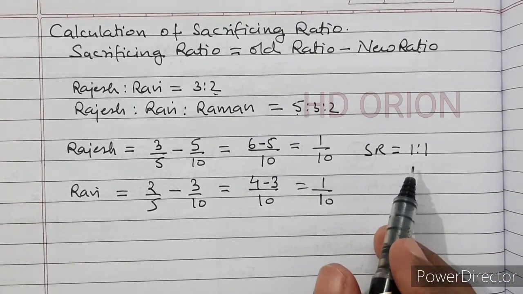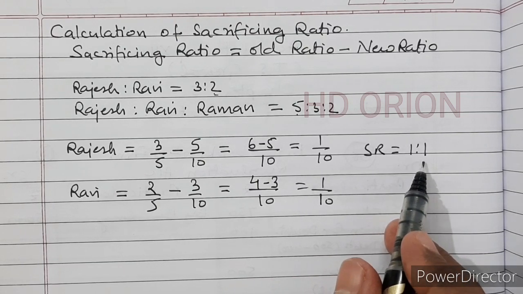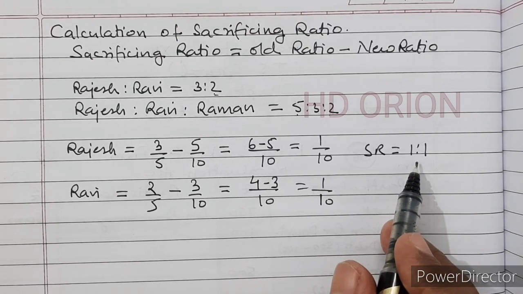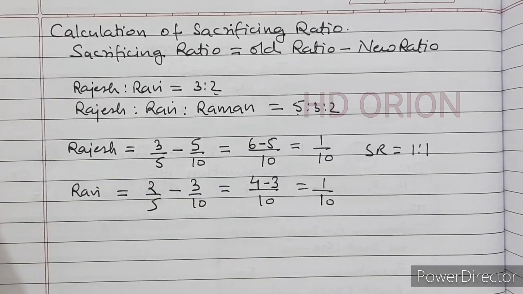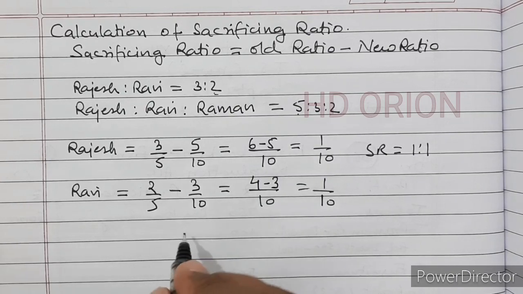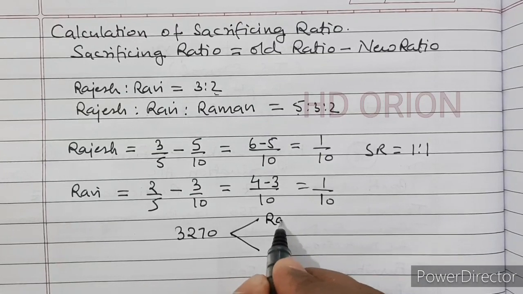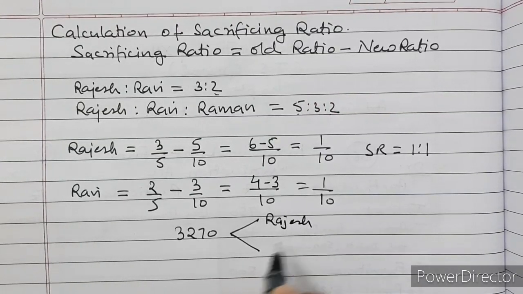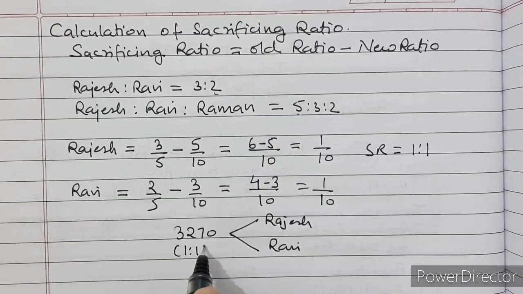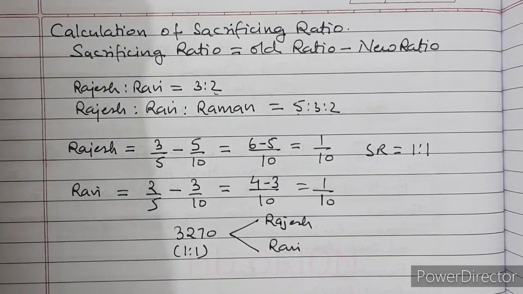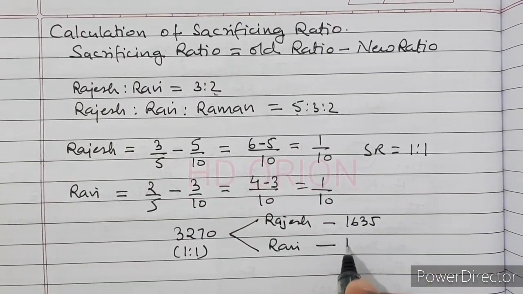And Raman's goodwill will be adjusted in sacrificing ratio. It means it will be paid to Rajesh and Ravi in sacrificing ratio. So the amount of Raman's goodwill is rupees 3,270, which will be given to Rajesh and Ravi in the ratio 1:1. So when it is paid 1:1, it means Rajesh will get 1,635, so will Ravi.